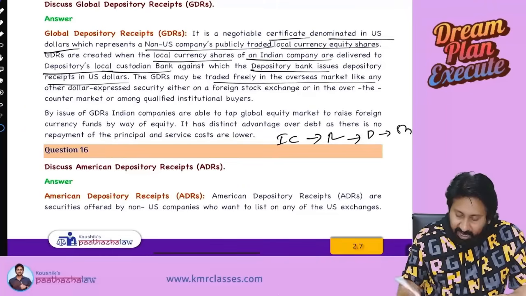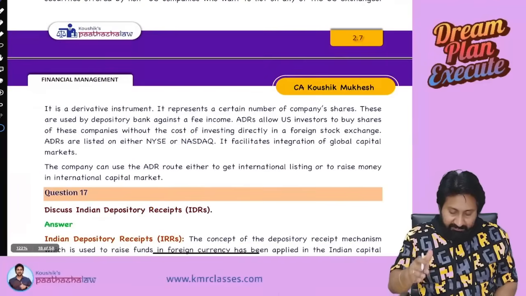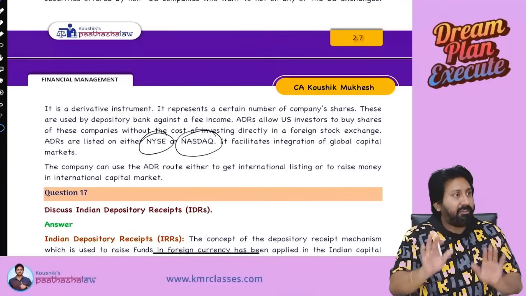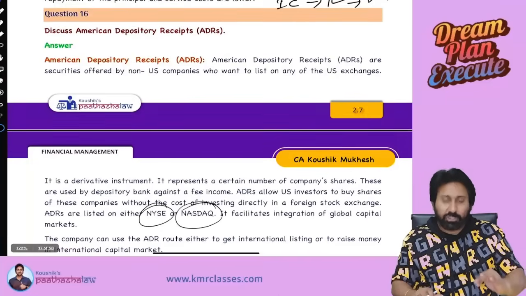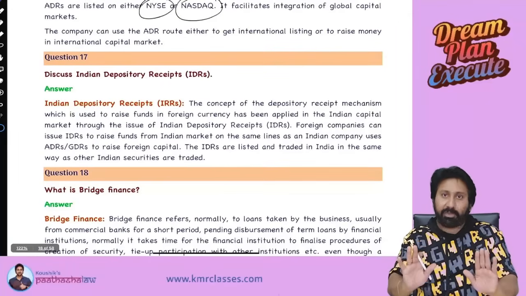GDRs are traded freely in overseas market like any other dollar expressed security. Same thing, if it is issued in America, traded on New York Stock Exchange or on NASDAQ, we call it American depository receipt. These two questions, just give a reading and leave. Important, I'm not telling those are not important. Important, very, very important.